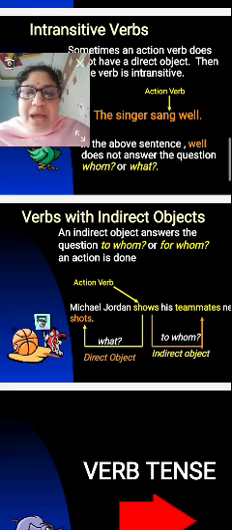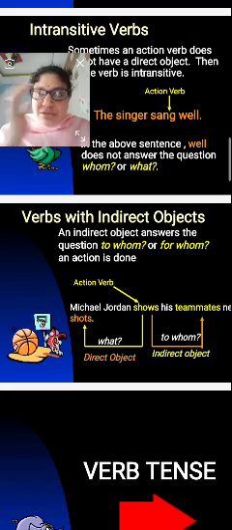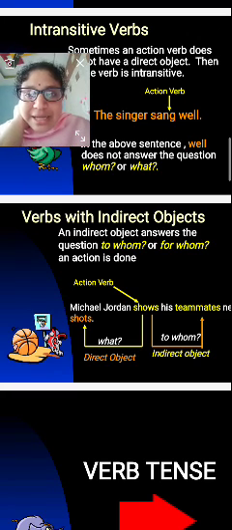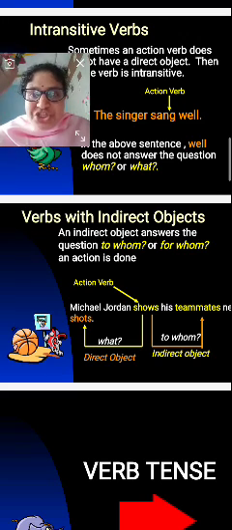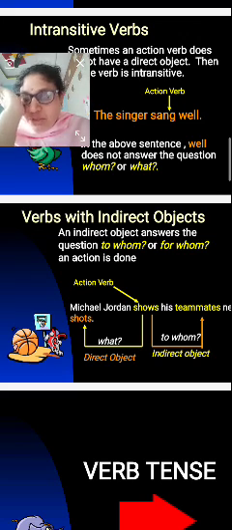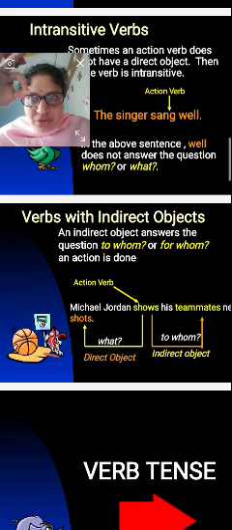An indirect object answers the question to whom or for whom an action is done. After the action is done, the indirect object shows the answer to the question.